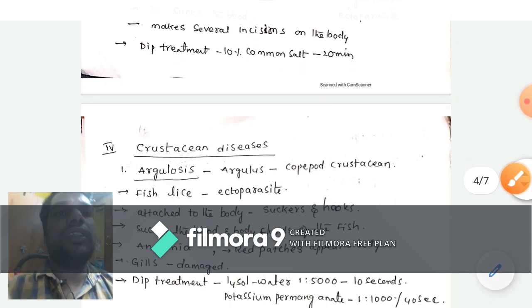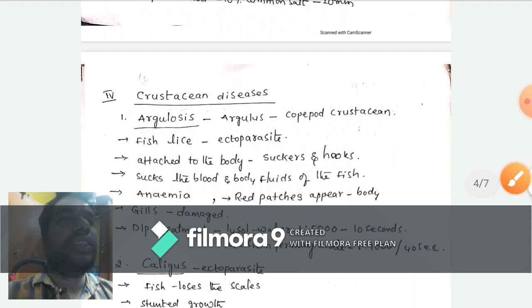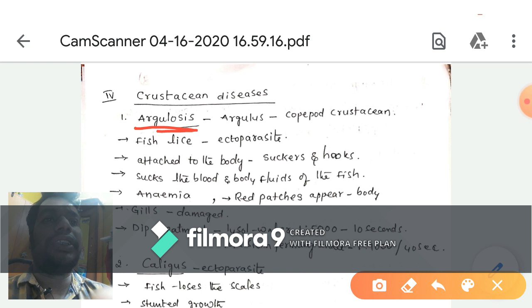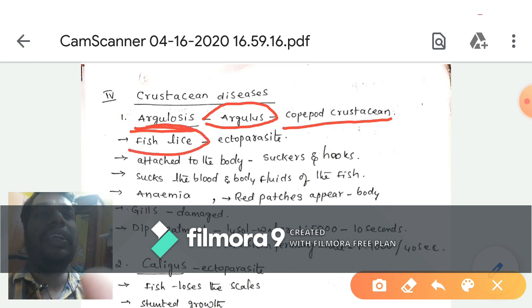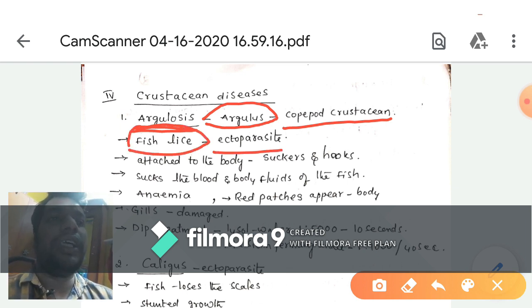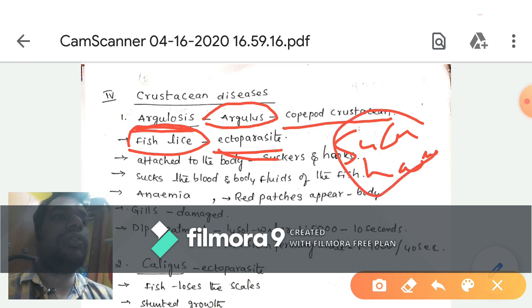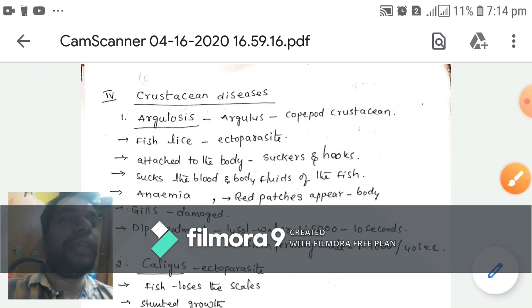Next, crustacean diseases. The first one, argulosis. It is caused by Argulus, a copepod crustacean commonly called fish lice. Argulus is also an ectoparasite. It has suckers and hooks, and with the help of the suckers and hooks, it attaches to the fish body.